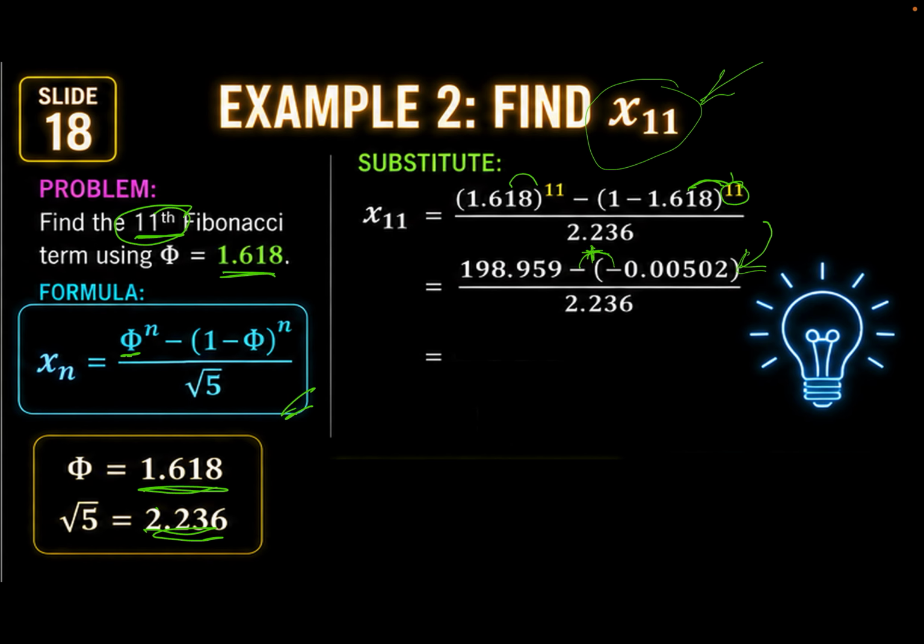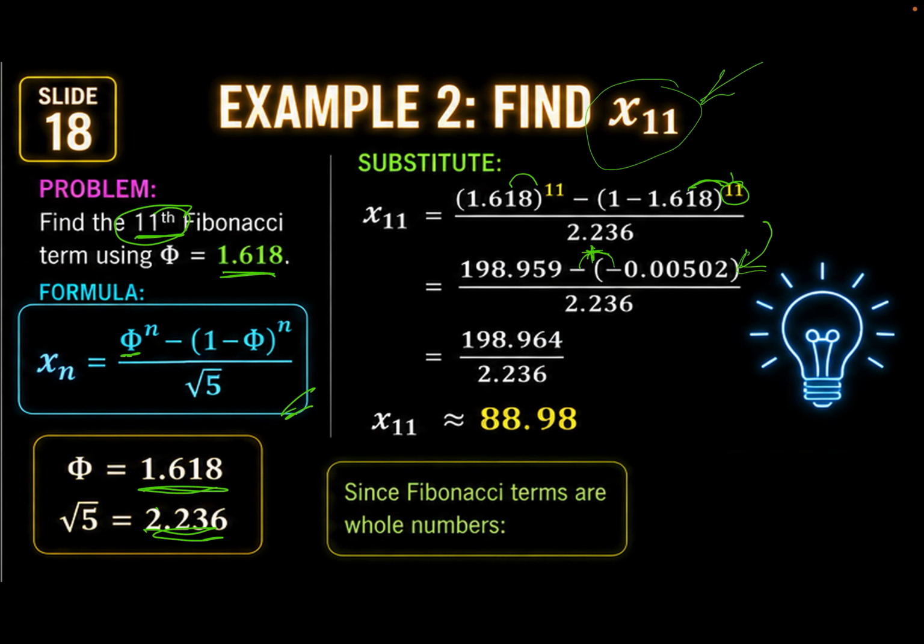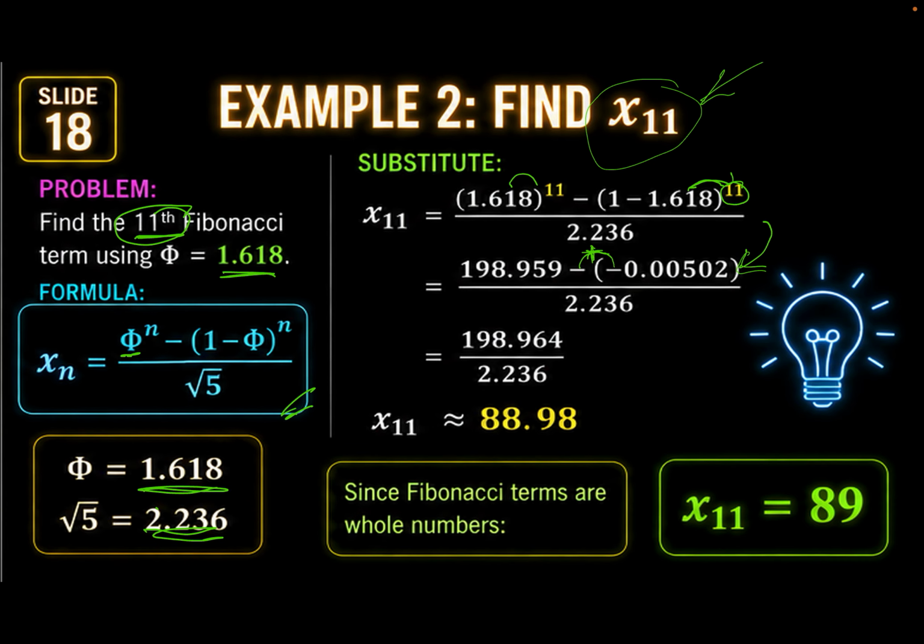So 198.959 plus, hindi na siya negative, 0.00502, that is equal to 198.964. Divide ko yan sa 2.236, the answer must be equivalent to approximately 88.98. So kapag ni-round off natin yan, ang term 11 natin is 89.